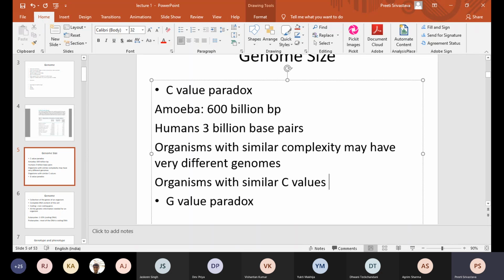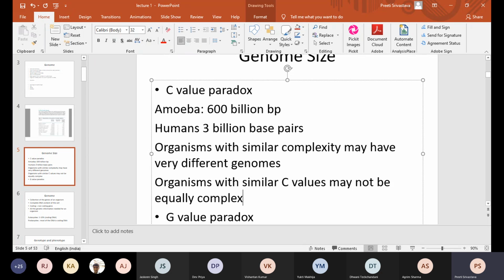Again, for those of you who have not followed: organisms with similar complexity may have very different genomes. This is also true. And organisms with similar C values may not be equally complex. We have discussed the example of the latter, like we compared mouse with humans. But for organisms with similar complexity having very different genomes, the example is Oryza sativa. Actually there are different species of Oryza, and Oryza sativa is one species.